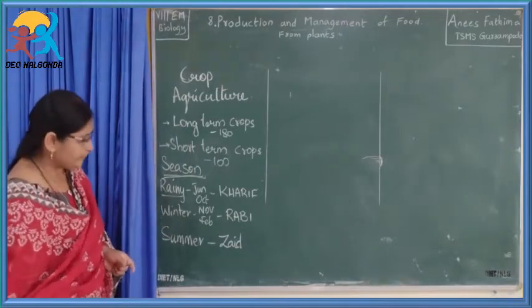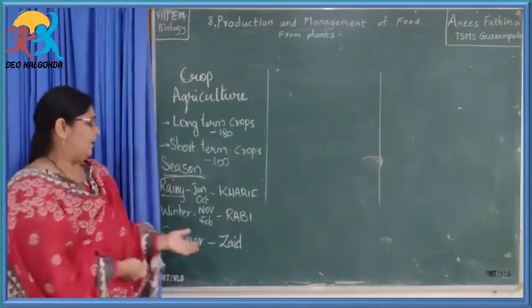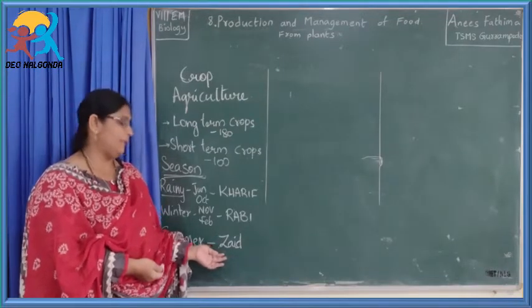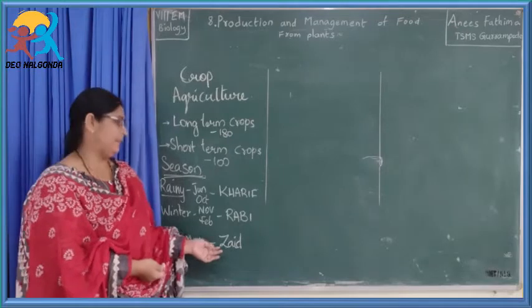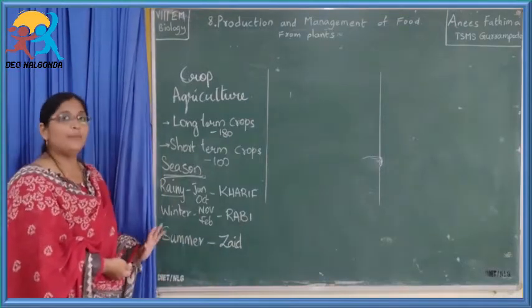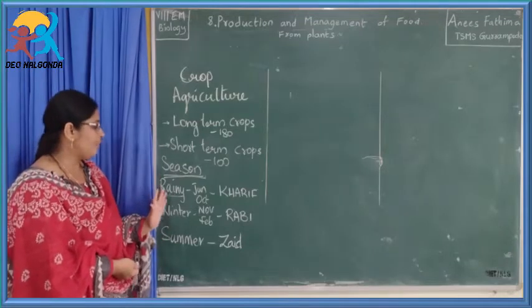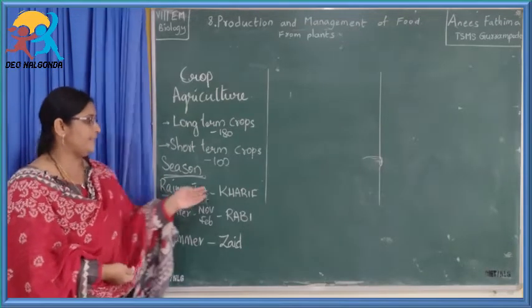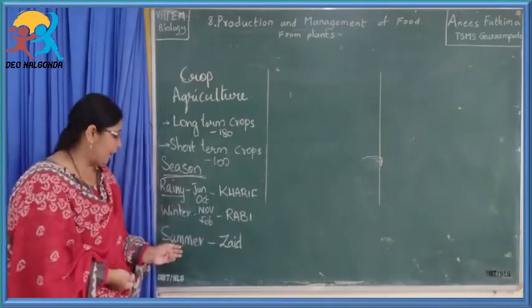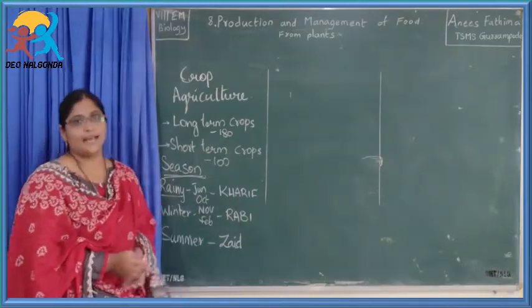And here, examples under zaid crops are cucumbers, watermelon and bottle gourds, etc. So these are the different types of crops depending upon the season. The crops grown during the rainy season are called Kharif crops, during the winter season are called Rabi crops, and during the summer season are called zaid crops.